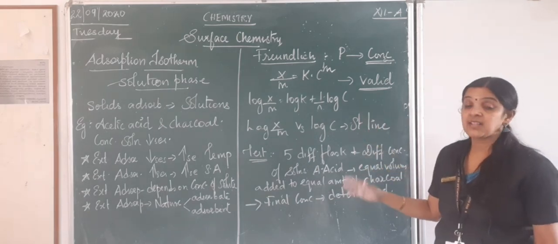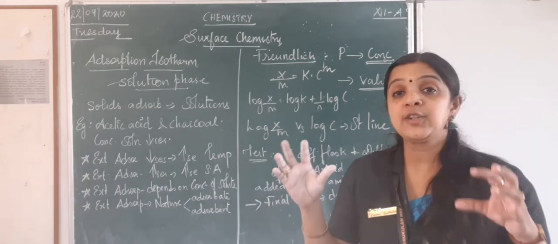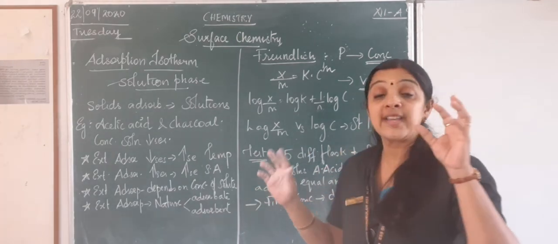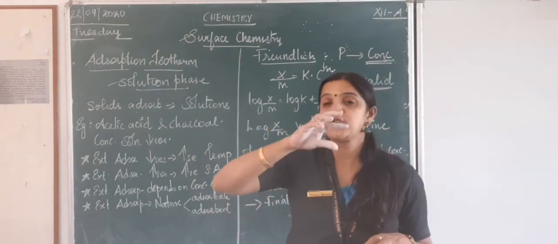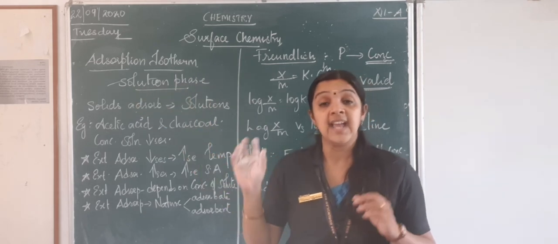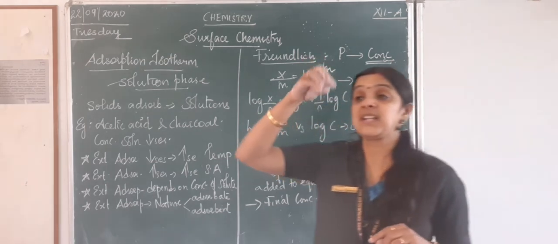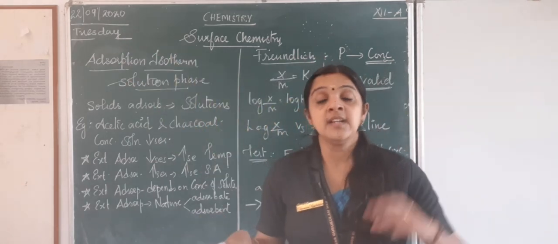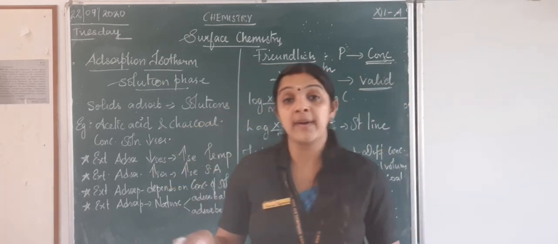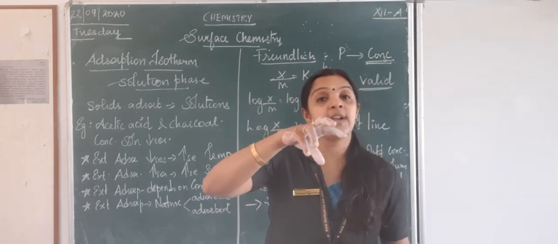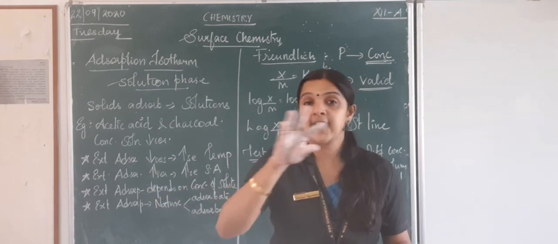Now to test that, he took 5 different flasks, A, B, C, D, E, and put charcoal of the same amount in each flask. He took different concentrations of acetic acid solution but at equal volume. Say 0.2 concentration, 0.1 concentration, 0.01 concentration, but the amount that he is putting in the flask was the same, 5 ml, 5 ml, 5 ml, 5 ml of acetic acid, and the charcoal was the same.